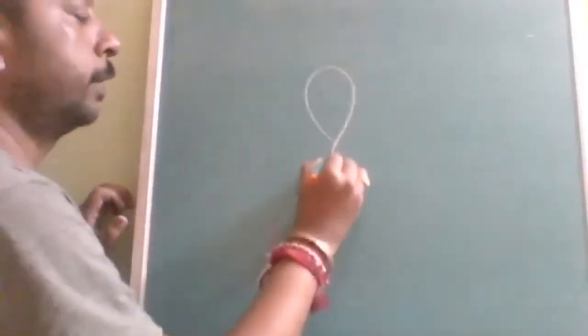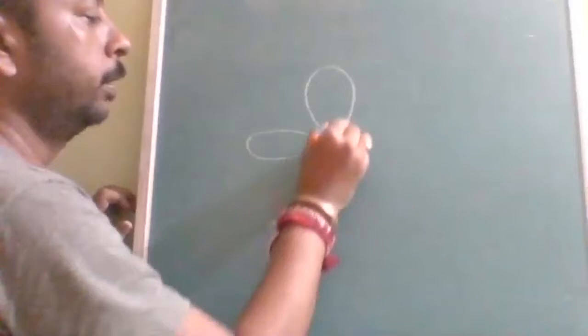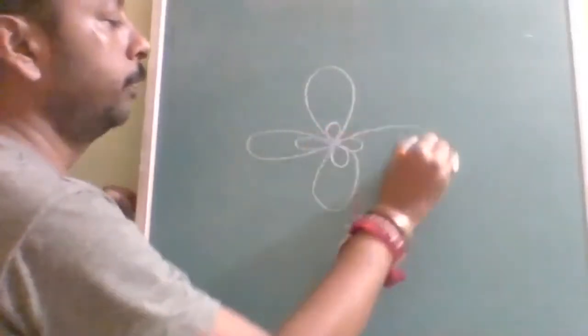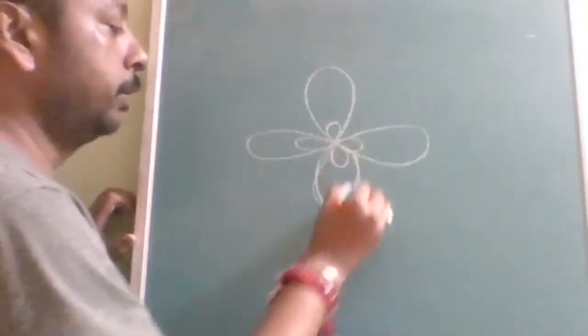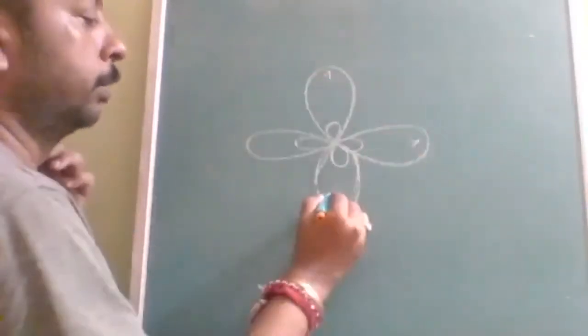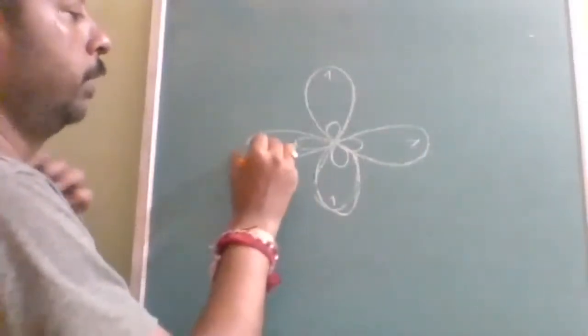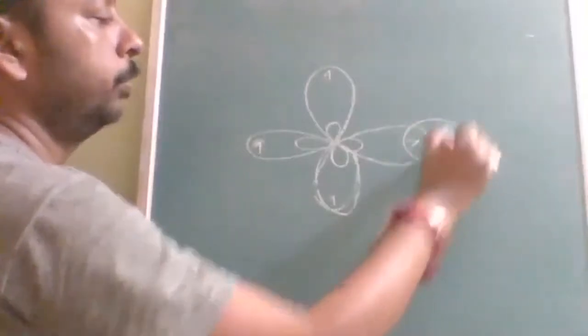So this is the first hybrid orbital. This is the second hybrid orbital. This is the third hybrid orbital. This is the fourth hybrid orbital. Okay, so that means it should be square planar. What should it be? Square planar. Okay, the shape is going to be which shape? Square planar. And here hydrogen will be coming.